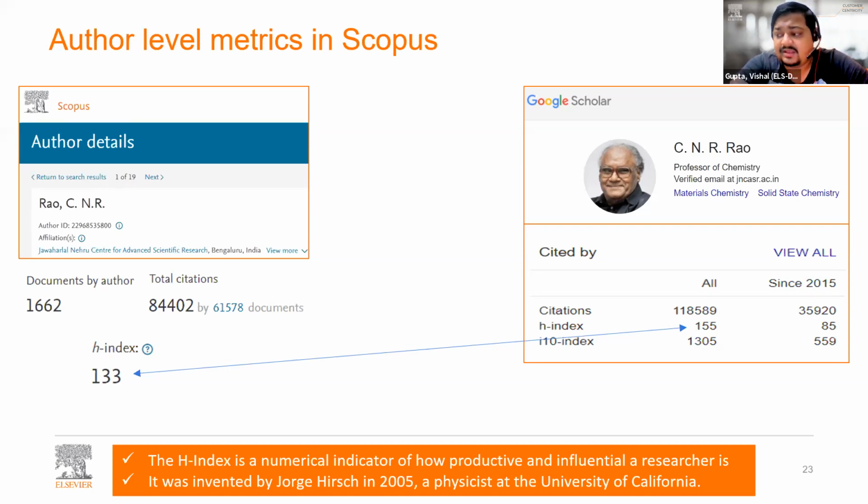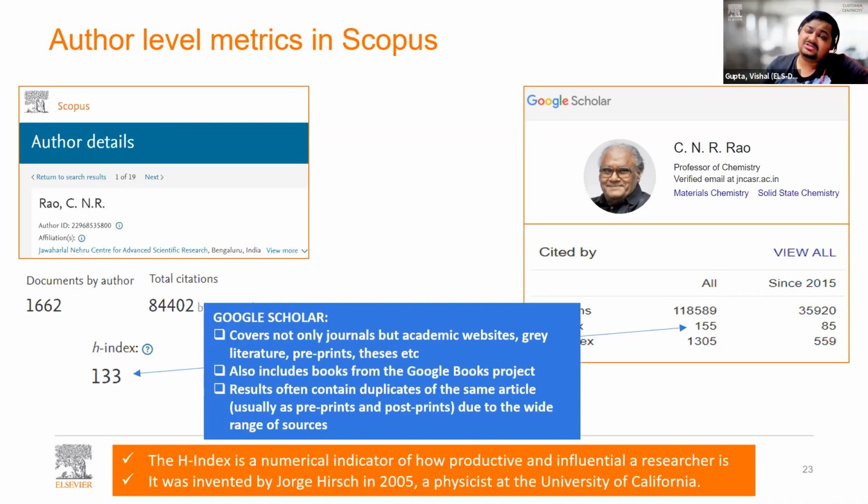The first major reason is that Scopus only indexes the top journals, the journals that surpass a particular benchmark of quality. At the moment, approximately 24,900 journals are indexed on Scopus. Whereas Google Scholar not only indexes journals, but also academic websites, gray literature, preprints, theses, etc. It also includes books from the Google Books project, and results are often duplicates of the same article, preprints and postprints.